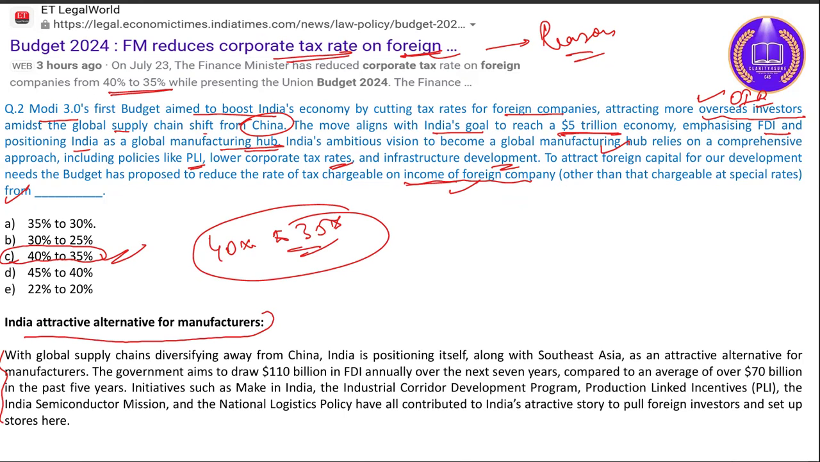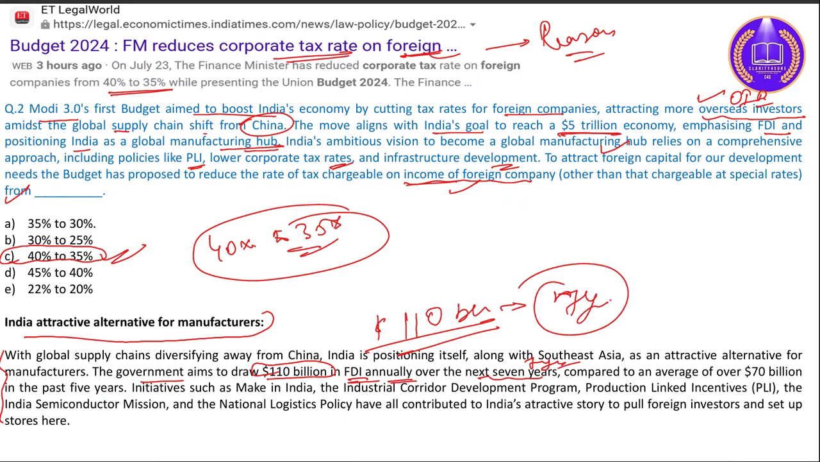That was the goal. The government aims to draw $110 billion in FDI annually over the next 7 years, compared to an average of $70 billion in the past 5 years. We have an average of $70 billion, but we are aiming to attract $110 billion in the next 7 years, because we have to achieve our target of a $5 trillion economy.